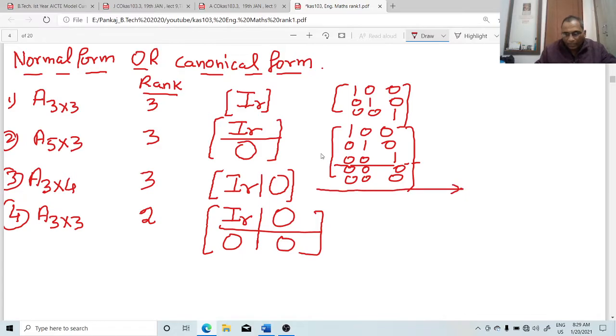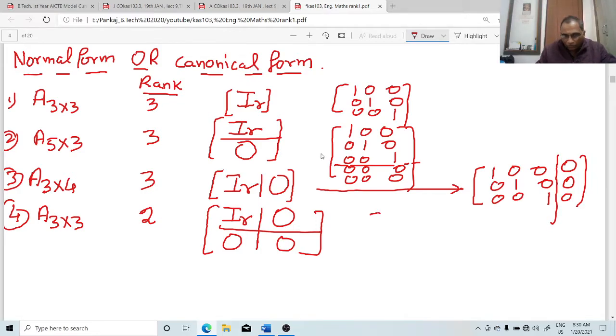What is the third? In the third case, the matrix is like this: 1 0 0, 0 1 0, 0 0 1, and because it is 3 cross 4, one column is 0. So we divide the identity matrix like this. This is I_R 0.